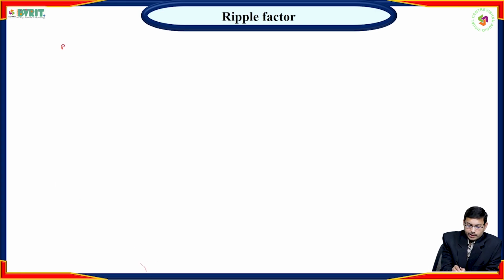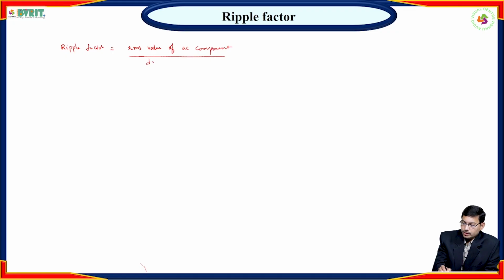Ripple factor means the RMS value of the AC component divided by the DC component, that equals V gamma RMS divided by V DC.